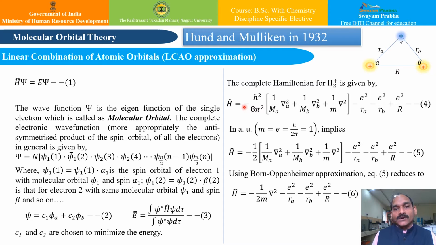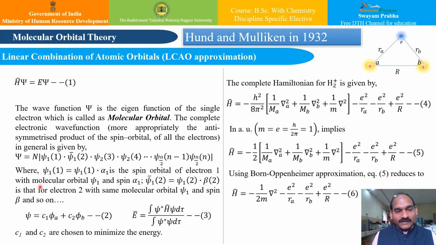Once again, the Born-Oppenheimer approximation enables us to treat the molecule like an atom, with the only exception that there is more than one nucleus. However, the electron is one, particularly in this case. So the Schrodinger wave equation for such a system is given by equation 1. Now the wave function psi is the eigenfunction of the single electron, which is called a molecular orbital, and the complete electronic wave function, or more appropriately the antisymmetrized product of spin orbitals of all the electrons, is in general given by this particular expression,